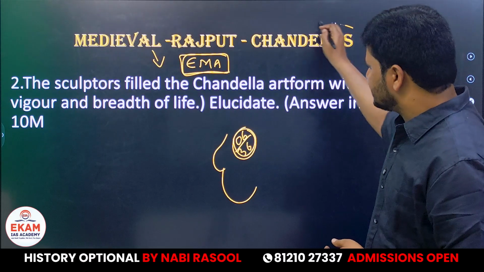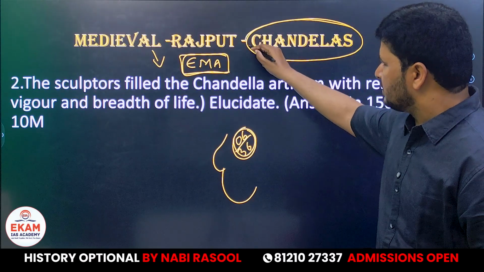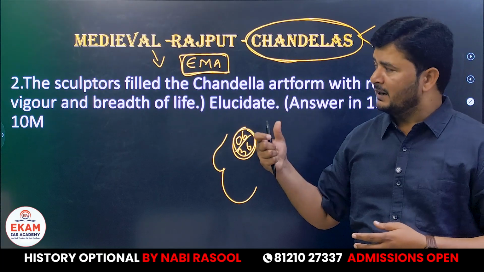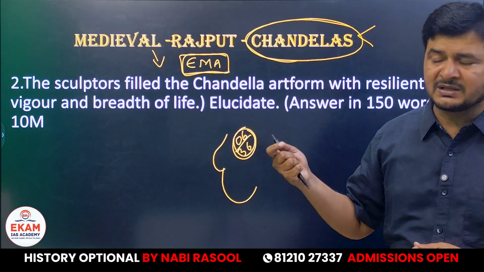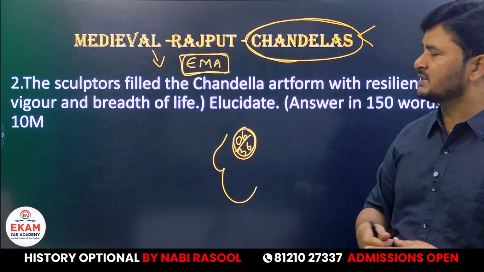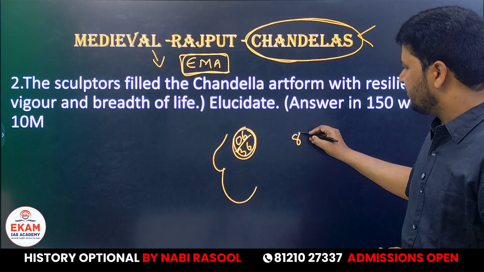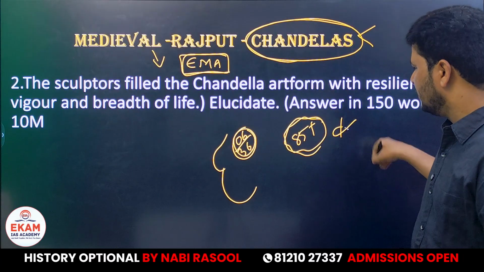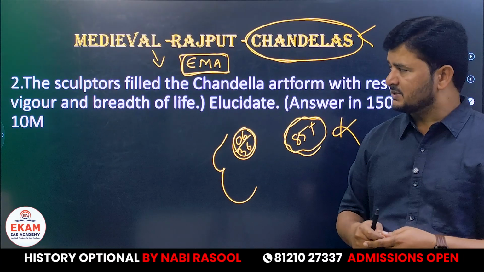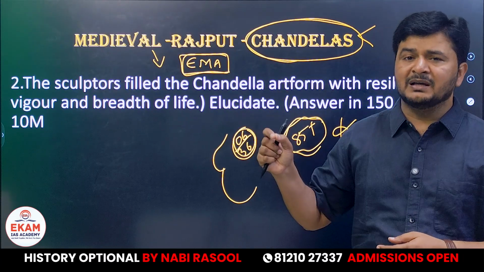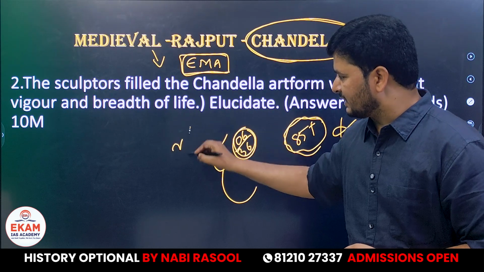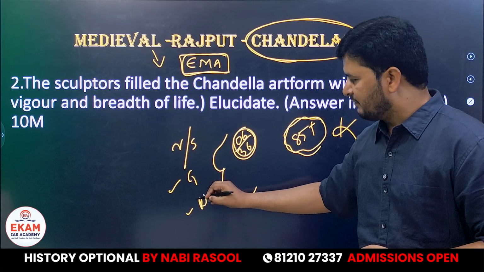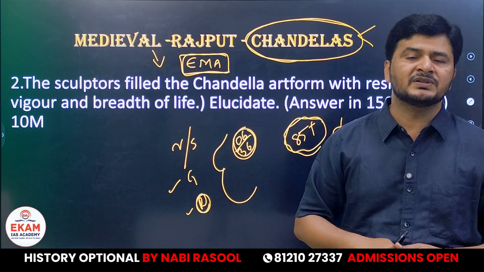As far as Chandelas are concerned, though they ruled central India, they have 2 major capitals, Mahoba and Khajuraho. And as far as Khajuraho is concerned, it's the cultural capital of the Chandelas, where about 85 plus temples were built by the Chandelas. We generally discuss this in classes. In North India, the Nagara style or Shikhara style was introduced by the Guptas, whereas the Rajputs further consolidated the respective structural elements.